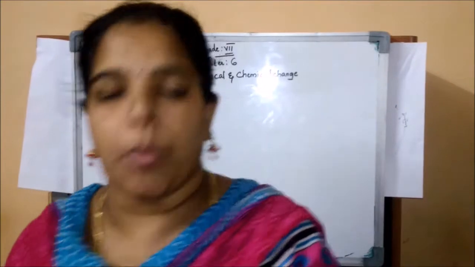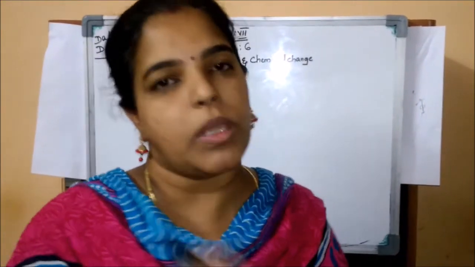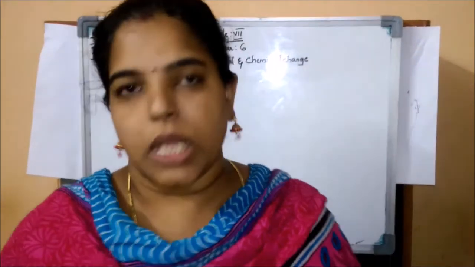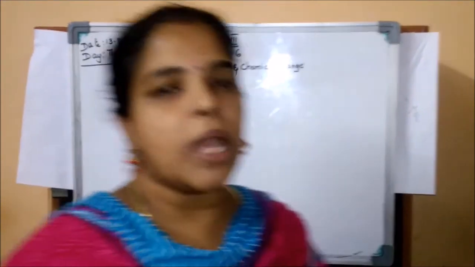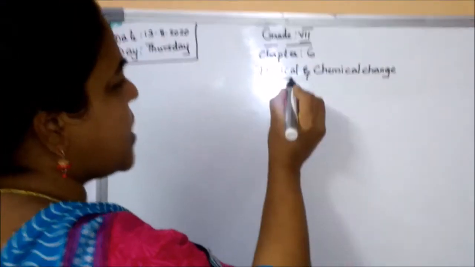We will do some activities. Regarding the activity observations, we will classify what is physical change and what is chemical change, and we will give the definition of physical change. Later we will distinguish between chemical change and physical change. So now I am going to start with physical change. So what is a physical change?